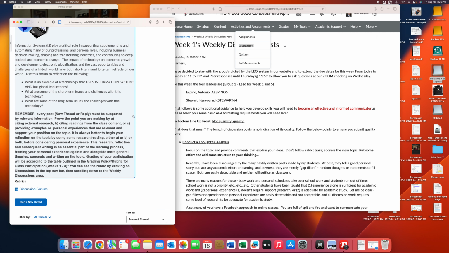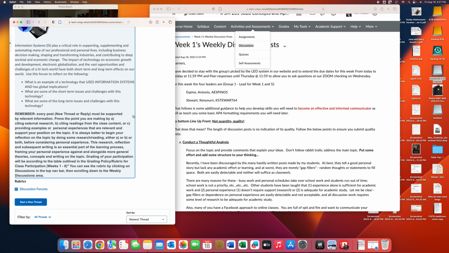Let's use another technology, cars, driverless cars. We're not quite there yet, but now we have cars that are semi-autonomous, and they use communication systems, computers, to talk to each other, to talk to the road. Maybe that's one thing you want to discuss. But again, focus on the information system, not just on the car driving. That to me is what ties this together to information systems.